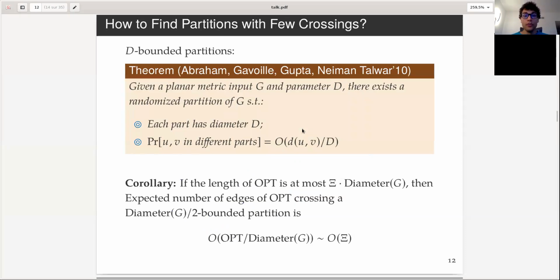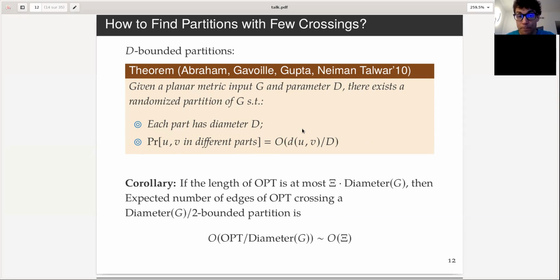Okay. So how to find this partition with few crossings? That's the next step. One tool we're going to use is this result by Abraham, Gavoille, Gupta, Neiman, and Talwar that says that given a planar graph, a planar metric, and that's why I'm talking about length, because we can look at the shortest path metric on this graph. So I'm still working in the dual.